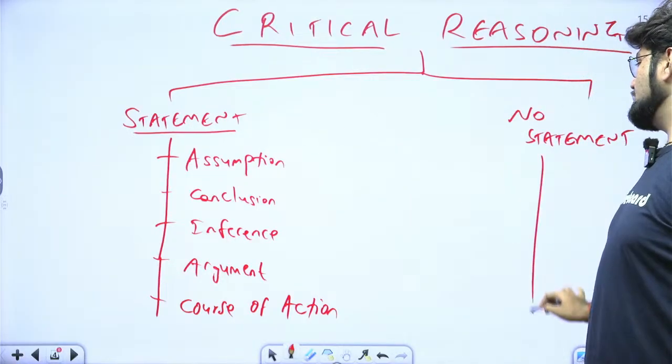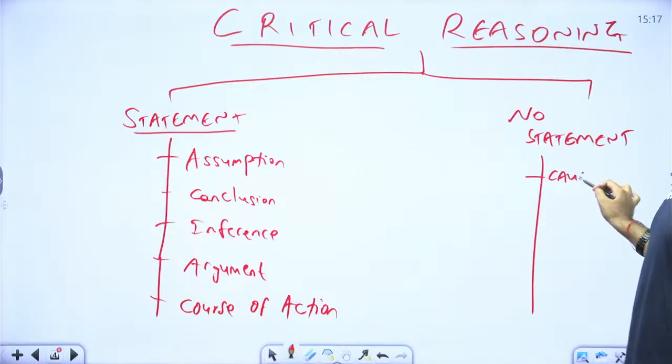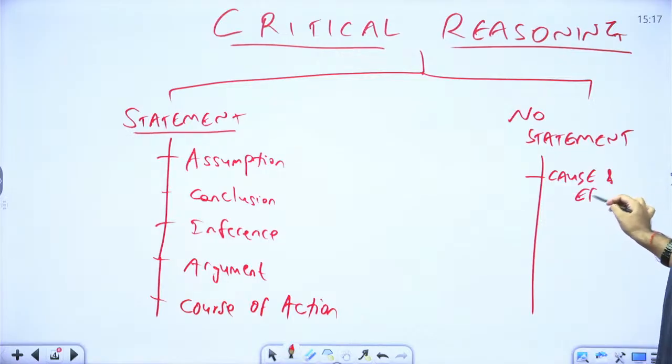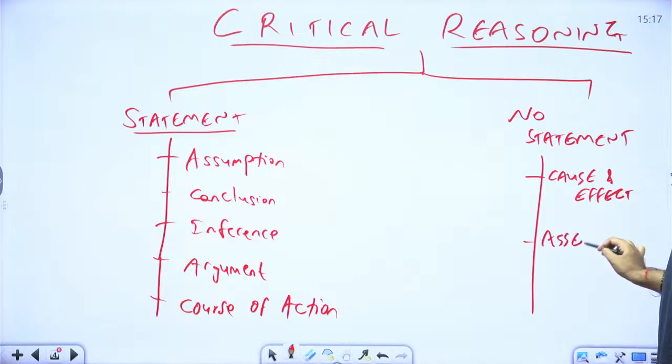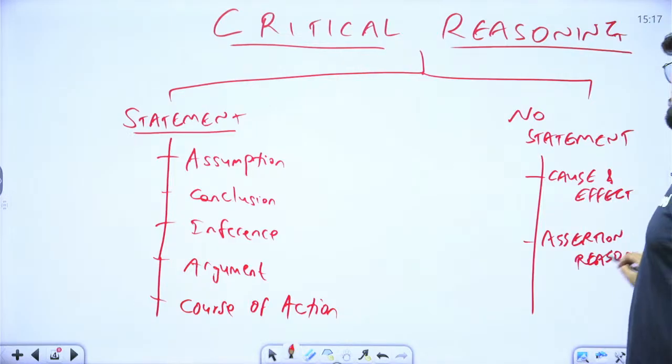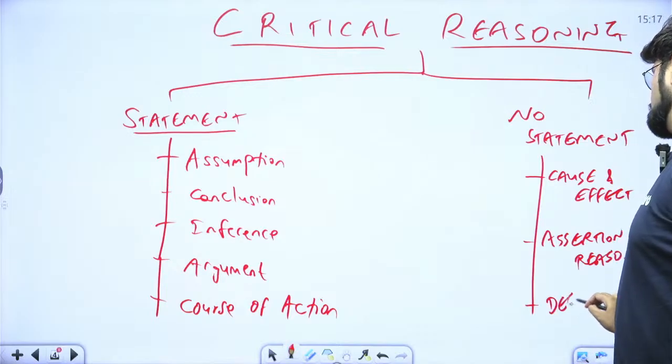And for no statement based, we have topics like cause and effect, one of the most important for Tier 2. We have assertion reason. And we have decision making.